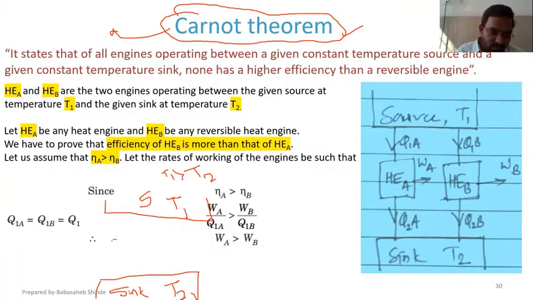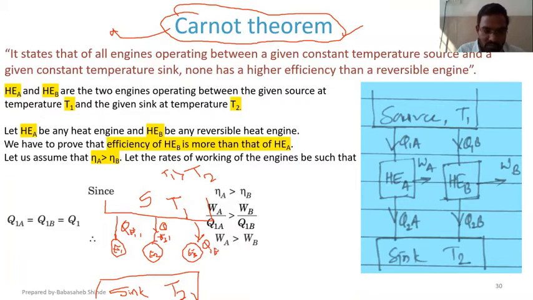Now, suppose there is one engine, E1, another engine, E2, and one more engine, E3. Each takes heat: QE11, QE21, and QE31.